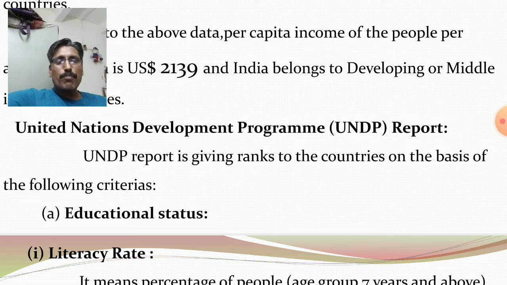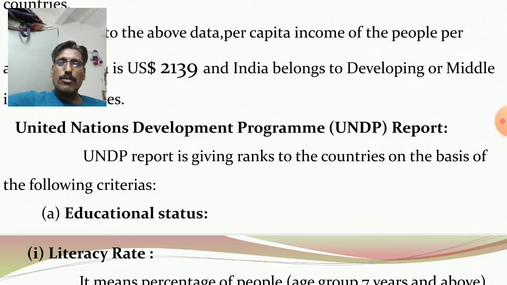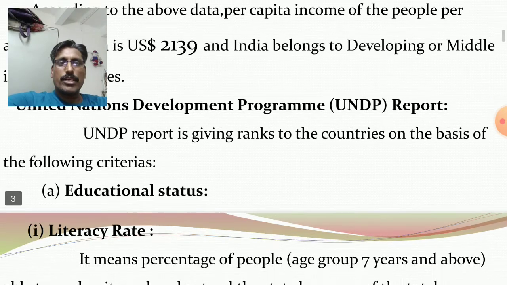Always human development is related to three key dimensions. One is education, second one health, and third one average income or per capita income of the people per annum. So I will discuss the first criteria.